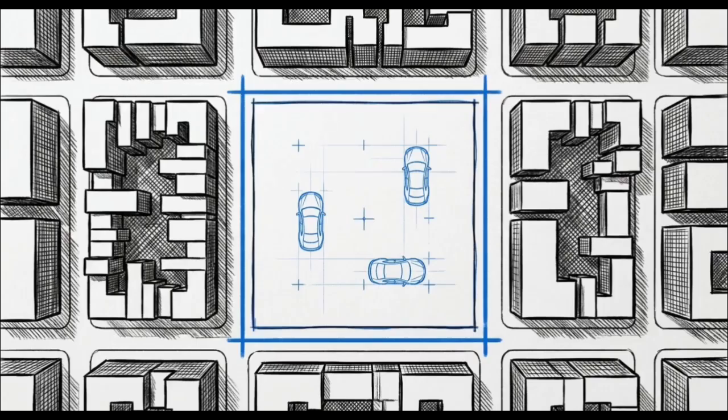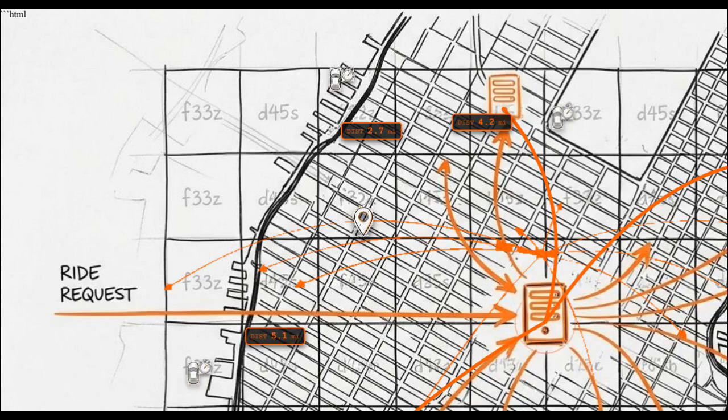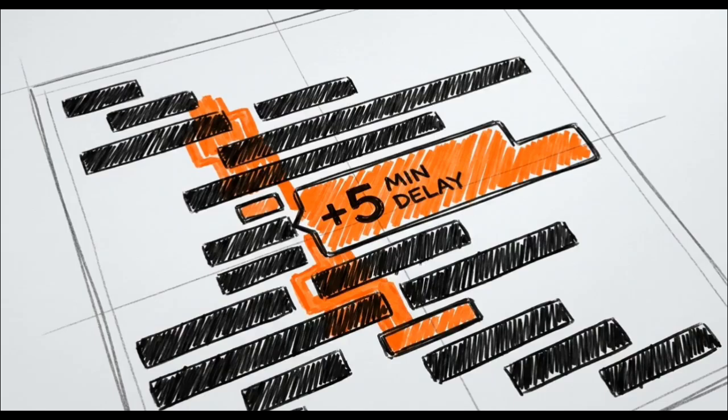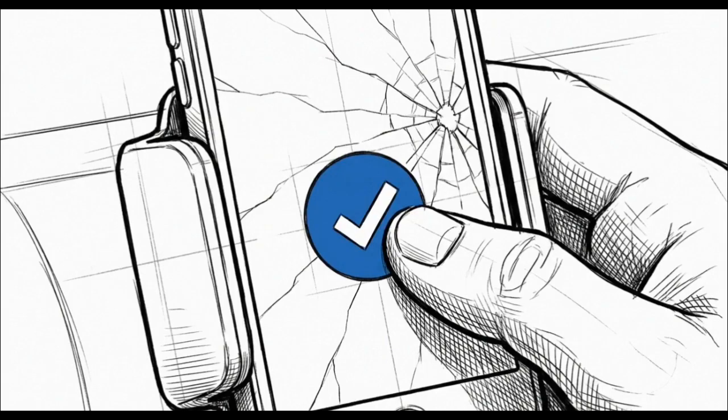Once that search area is locked in, the system starts looking at the available drivers currently sitting inside your specific grid square. It figures out how long it will take each car to reach you. It does this by measuring the physical distance on the map and then adds in the current live traffic delays for those specific local streets. The system then takes the drivers with the best arrival times and sends a ride offer to their phones. The first driver to tap accept wins the fare and heads your way.